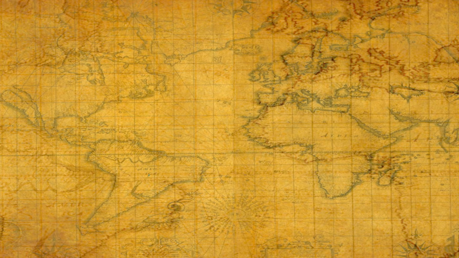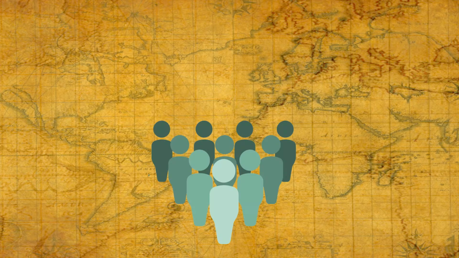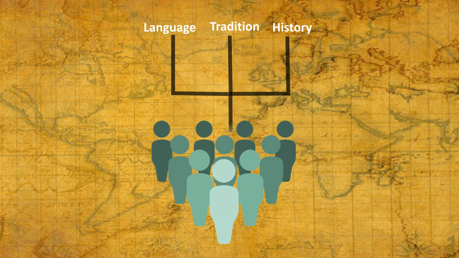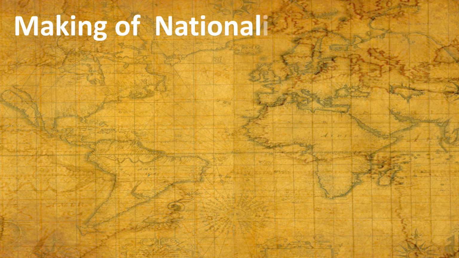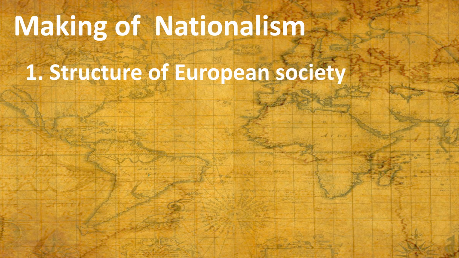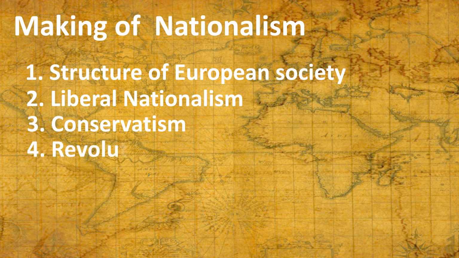Nation-state means an independent country or independent state, where common people share their language, history and tradition, and also agree to government rules. Making of nationalism: first making, structure of European society. Second making, liberal nationalism. Third making, conservatism. Fourth making, revolutionaries.